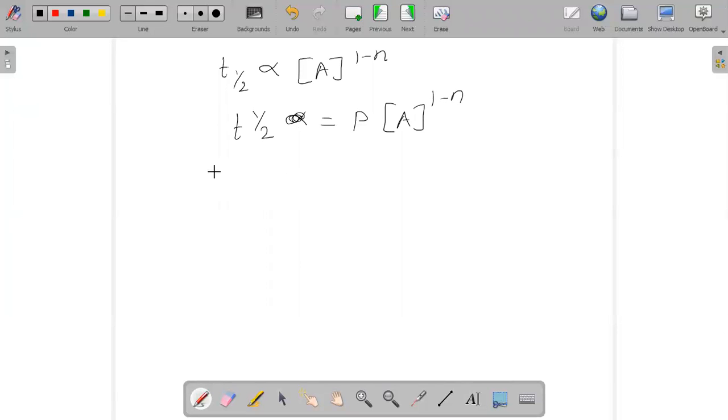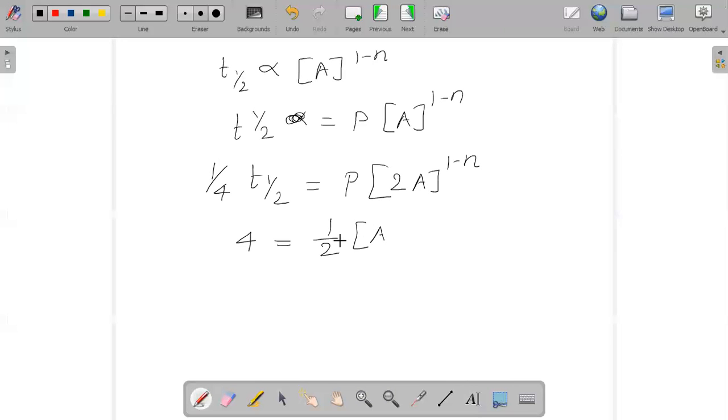But they have given 1/4. So 1/4 of your t half should become equal to p into, and the reaction rate is doubled. So 2a to the power of 1 minus n. So we can say 4 is equal to 1 by 2 to the power of 1 minus n.